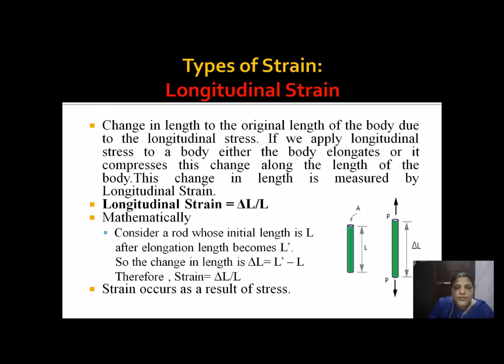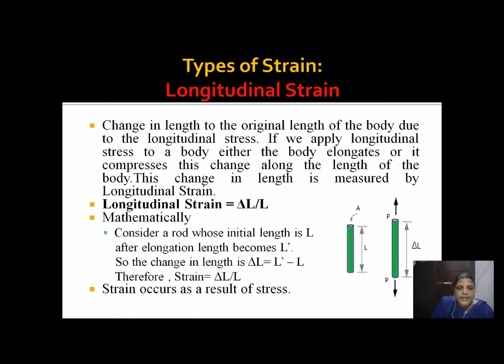Change in length to the original length of the body due to the longitudinal stress applied is otherwise called longitudinal strain. If we apply longitudinal stress to the object, either the body elongates or it is compressed. That is, we can apply a tensile stress as well as compressive stress. All these types of stresses are called longitudinal stress, so the corresponding strain is longitudinal strain.